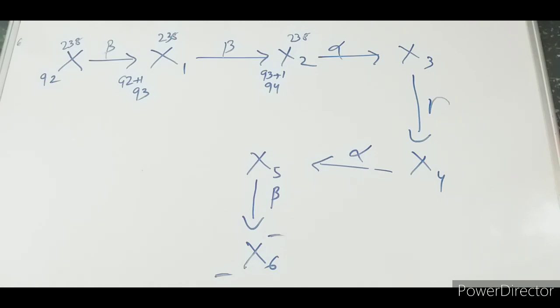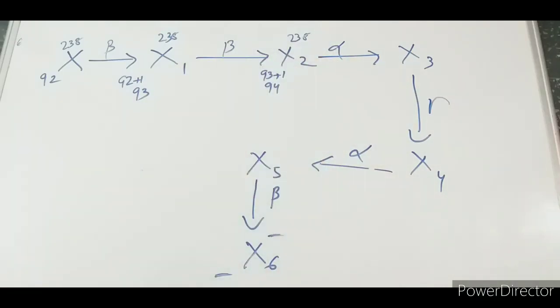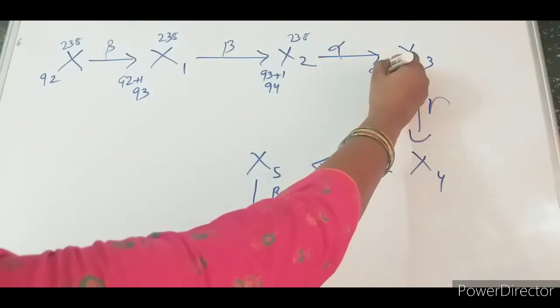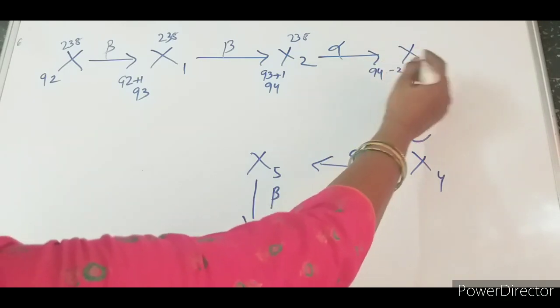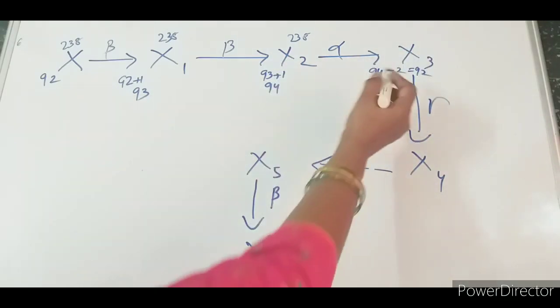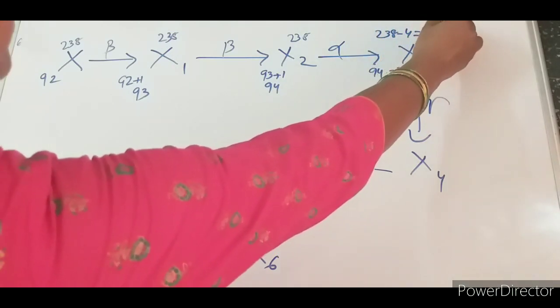Clear? Now let us go for X3. X2 is converted to X3 by an alpha emission. So here 94 minus 2 equal to 92, and here 238 minus 4 comes to 234.